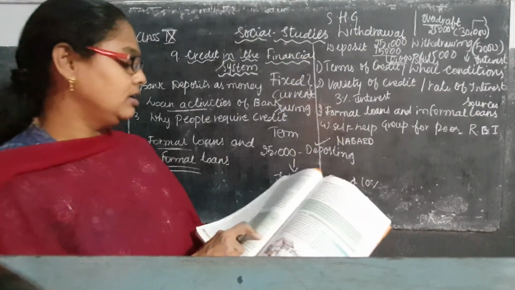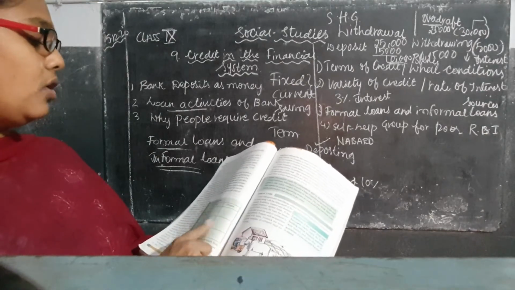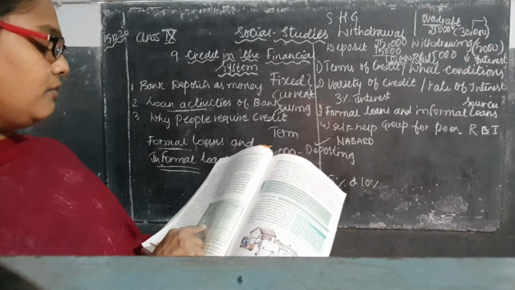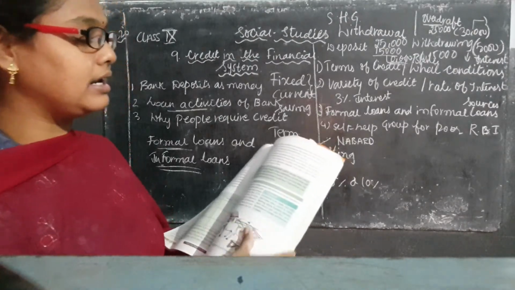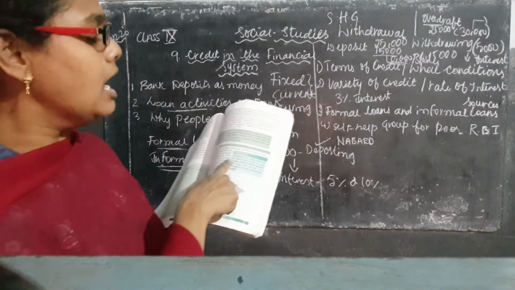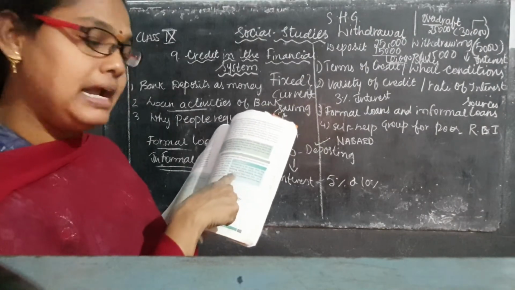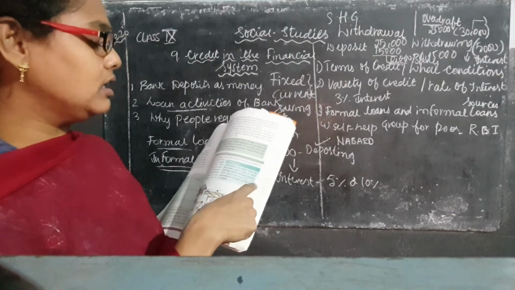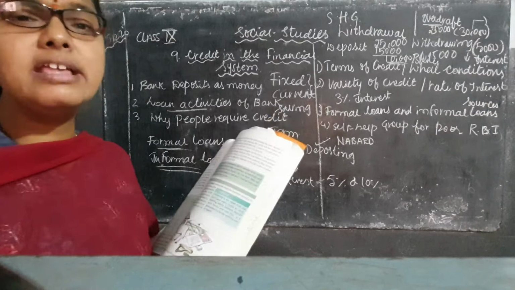Take page number 108, fill in the following table. Why did they need credit? What was the risk and what was the outcome? Here, terms of credit. I told you what collateral security is. Collateral is an asset that the borrower owns, such as land, building, vehicle, livestock, or deposit with a bank, and uses this as a guarantee to the lender until the loan is repaid.